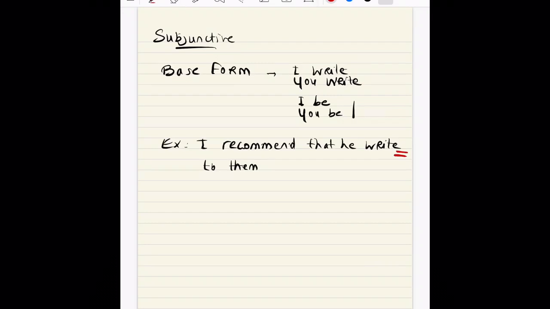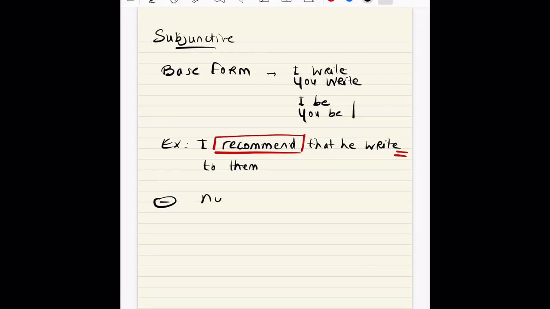We know this is a subjunctive because we have used the verb recommend, which triggers the use of the subjunctive as it is a form of order or strong suggestion and piece of advice, and that's why you would remove this S, and it would not be considered as a mistake. If you do not add this S at the end, we would not think, oh, this student forgot his S with the third person singular as a subject.